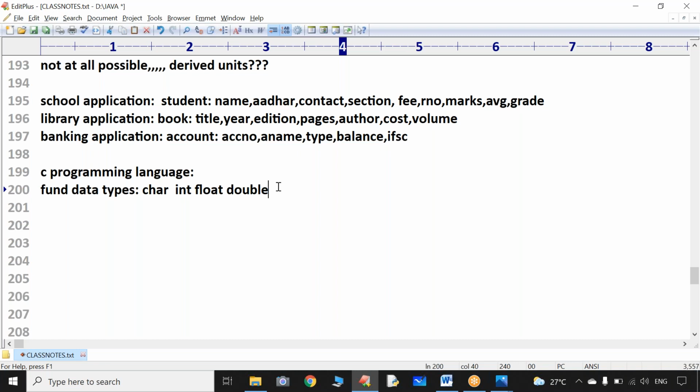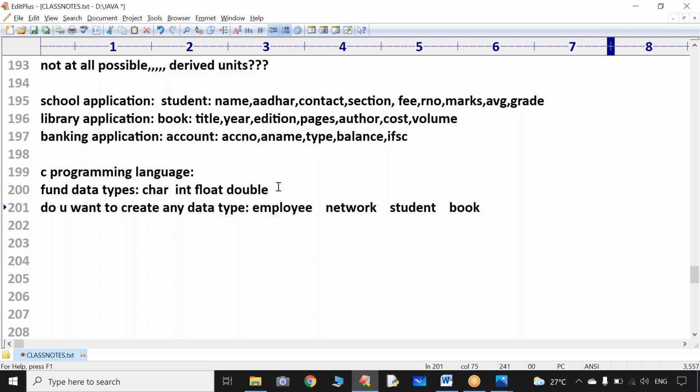So that is the reason Dennis Ritchie created and provided only fundamental data types and has given a chance to the user. Hello user, what is your requirement? Do you want to create any data type on your own? Happily you can create. With what name you want to create? Do you want to create with employee? A network? A data type with the name student? Book? Computer? Item?